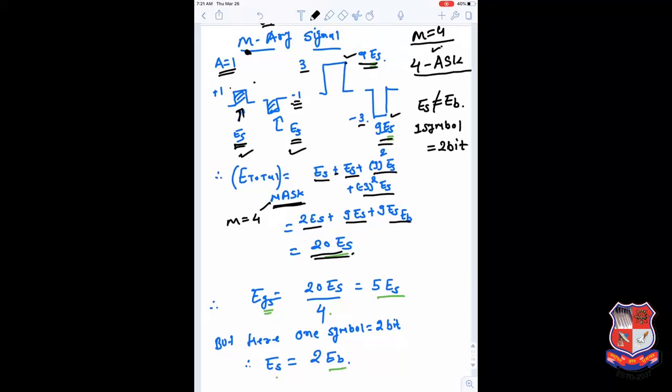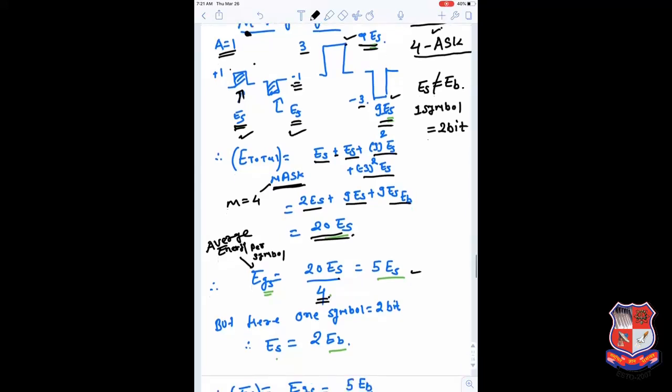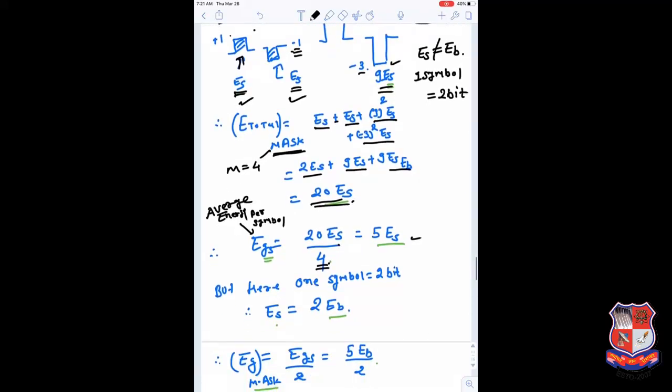But this energy is the total energy, and it can be distributed among these 4 symbols. So this is the average energy per symbol. If we calculate, that is 20 ES by 4, that is 5 ES. But here ES is the energy per symbol and EB is the energy per bit.